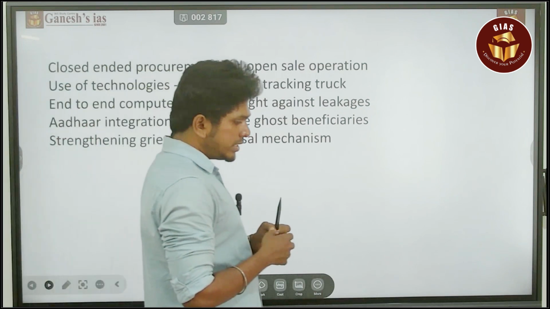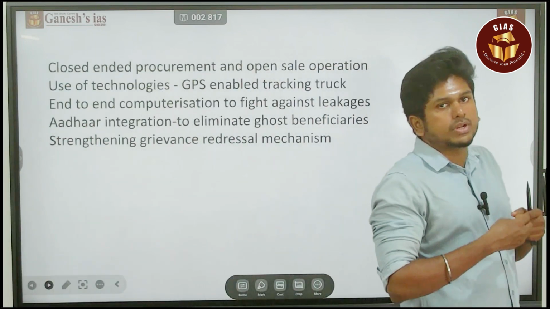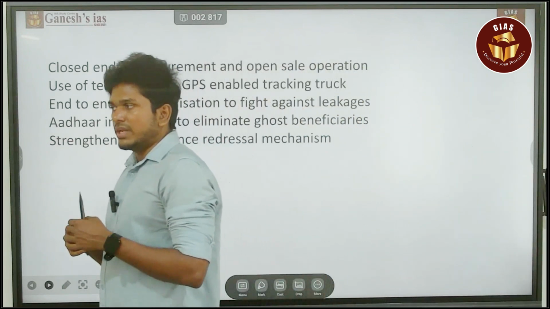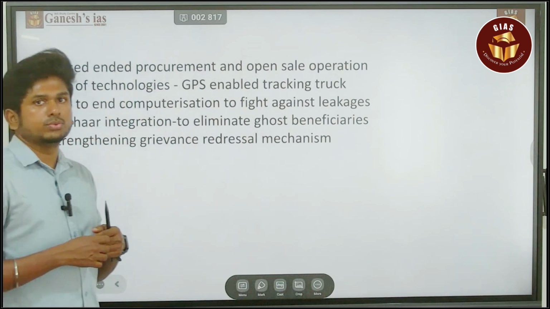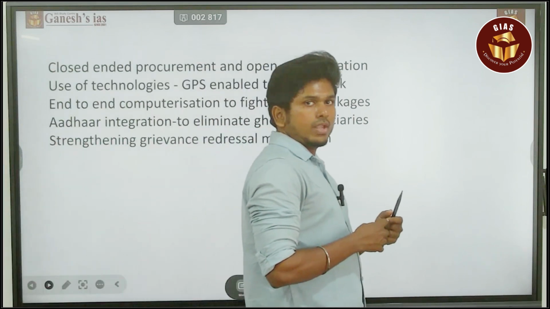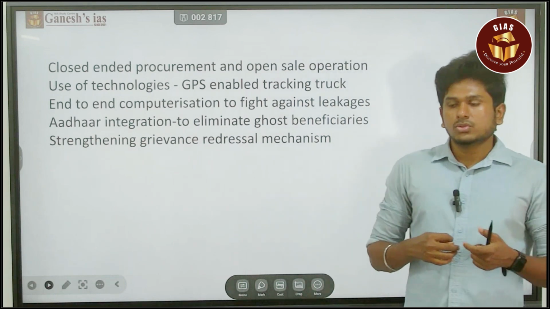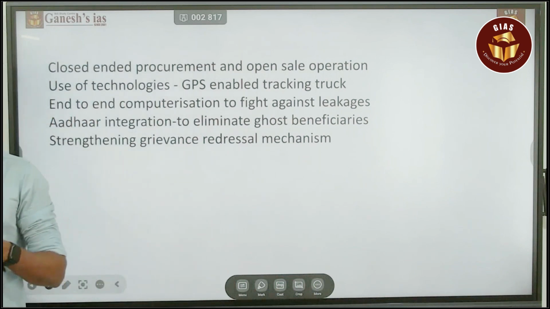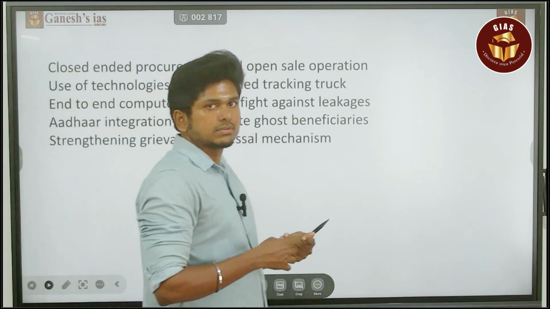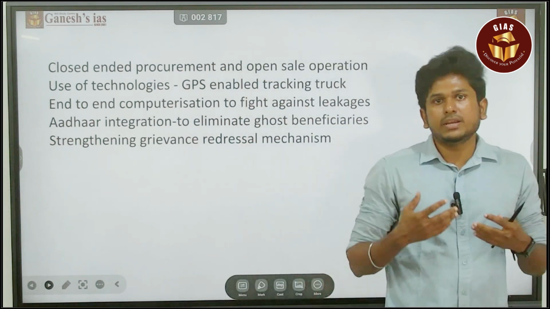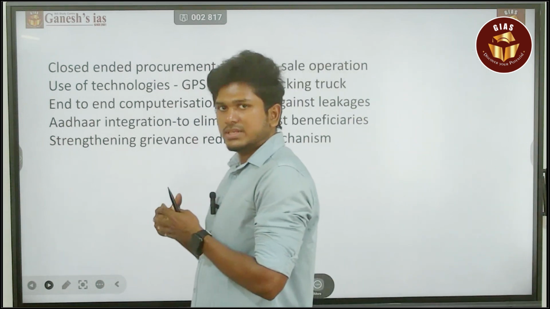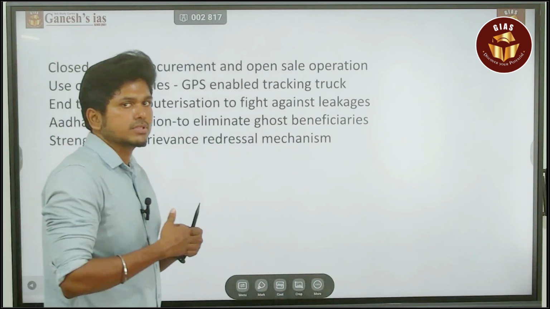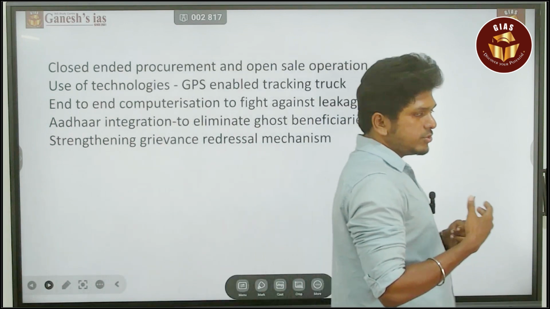Next, do the end-to-end encryption or computerization. Recently the Tamil Nadu government did it. So hereafter if you procure anything in the PDS shop, there will be a message to your phone number, the Aadhaar linked phone number, about how much you procured from the PDS shop. So if there is any issue, you can raise a question against the person. I didn't buy any product from this PDS shop, but there is a message for me like this. So you can make a fight against the person. That is the thing you can do.